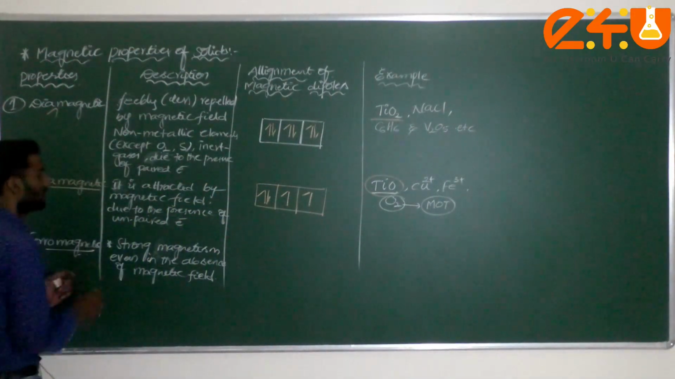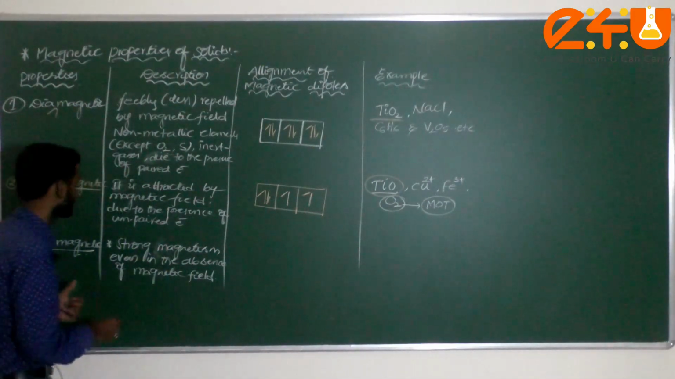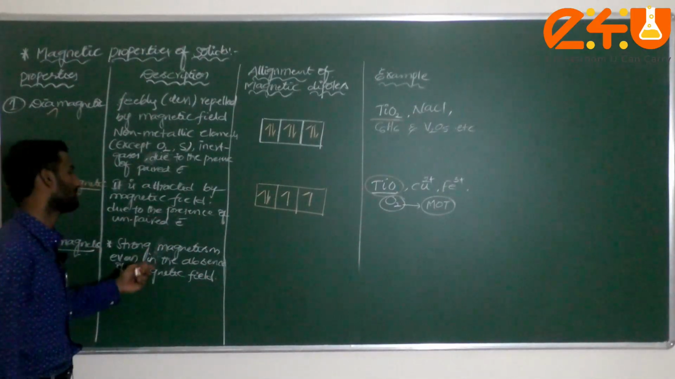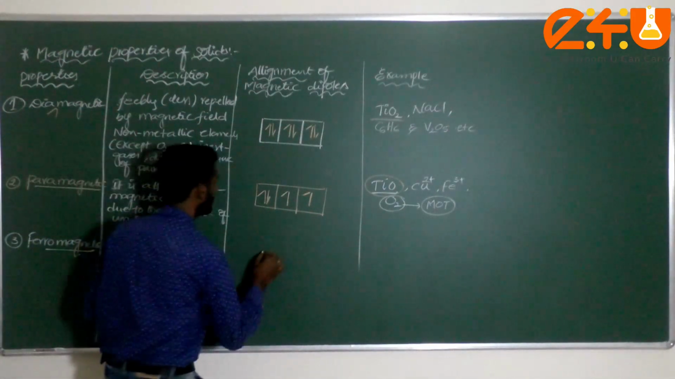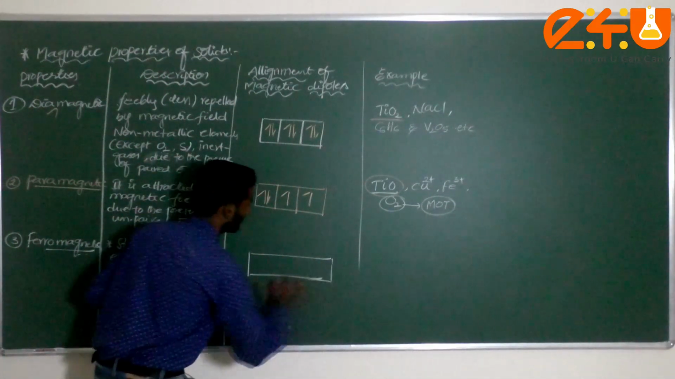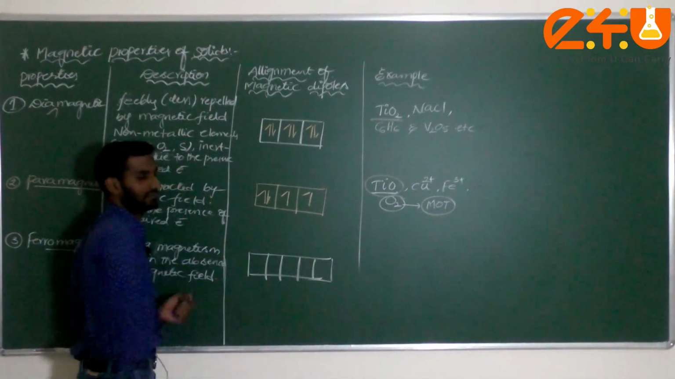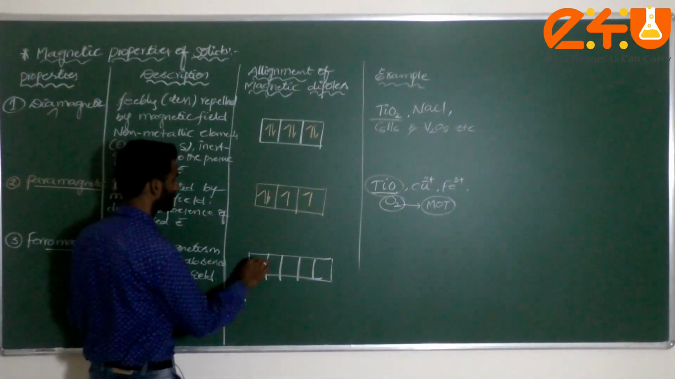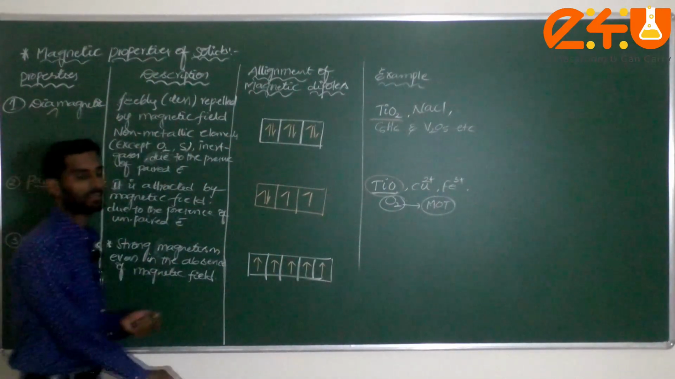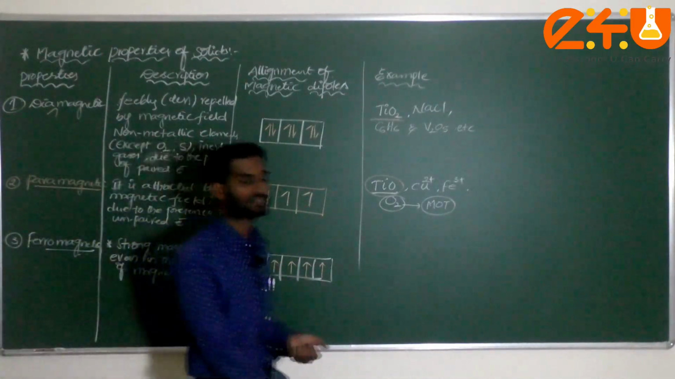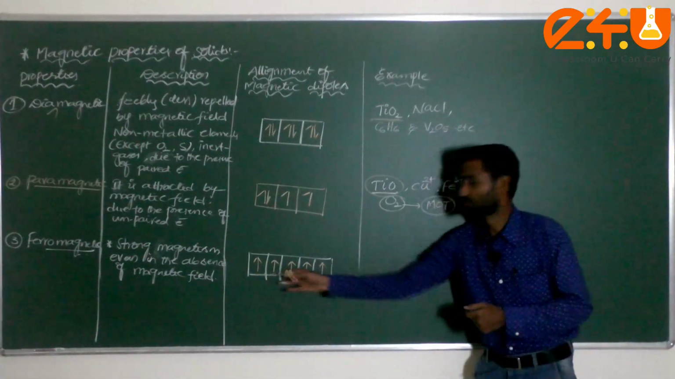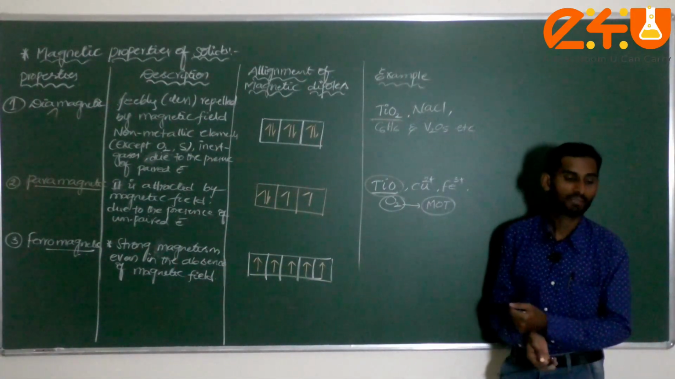This is the nature of the ferromagnetic substance. How will the alignment be, dear students, here? The alignment of these magnetic dipoles will be like this. Just have a check here. All the electrons, for example if I take the d orbital, all the electrons will be in the same direction. This is very important. The alignment of all the magnetic dipoles in a particular atom or a particular solid will be in the same direction.